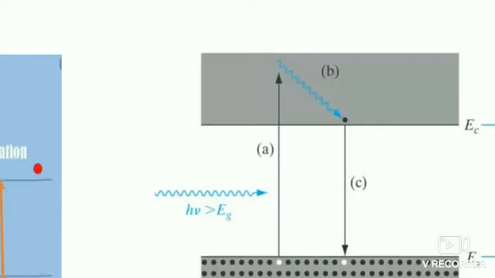Once it reaches the top energy level of the conduction band, after some time it falls to the bottom energy level of the conduction band, labeled as B.